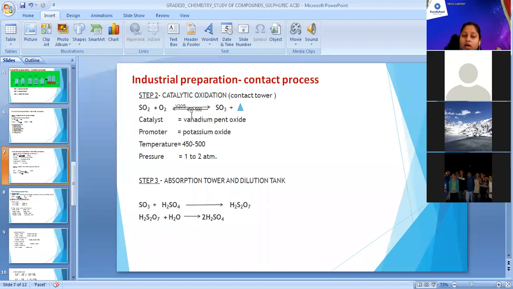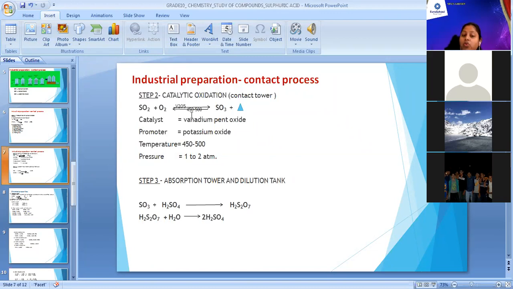So it's an iron chamber which is completely filled with vanadium pentoxide, through which we pass sulfur dioxide and oxygen. In this, we need to maintain the temperature at 450 to 500 degrees Celsius. If the temperature is less, the process will be very slow and it will take a long time to produce sulfur trioxide. We also need to maintain pressure at 1 to 2 atmospheric pressure.